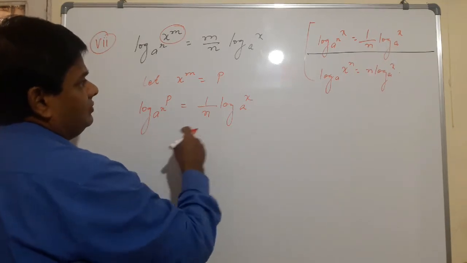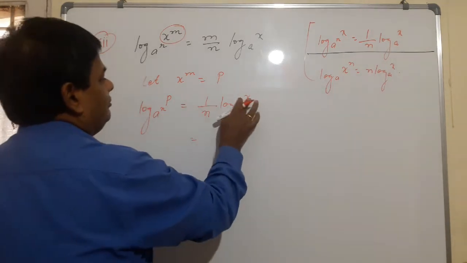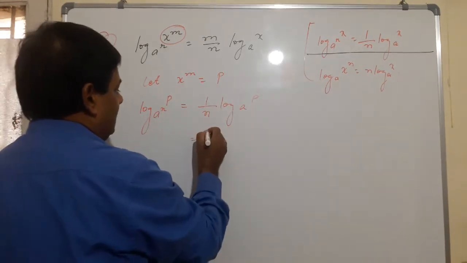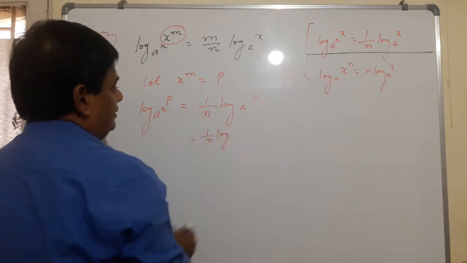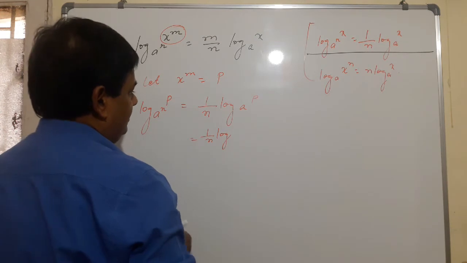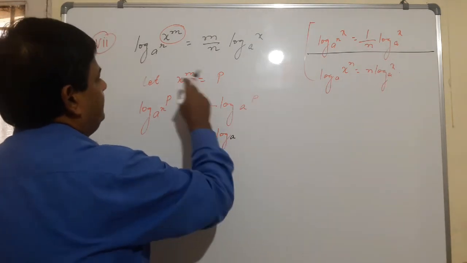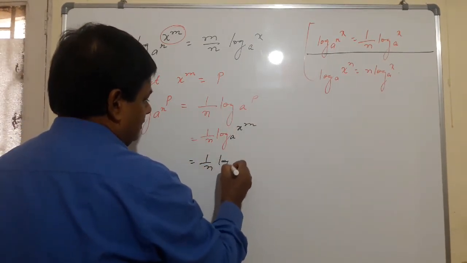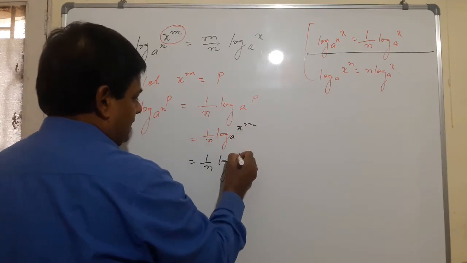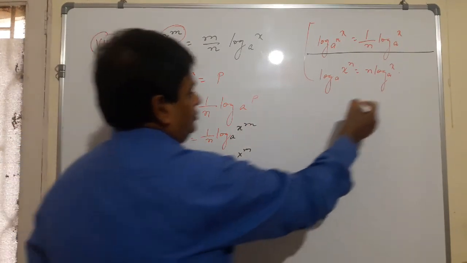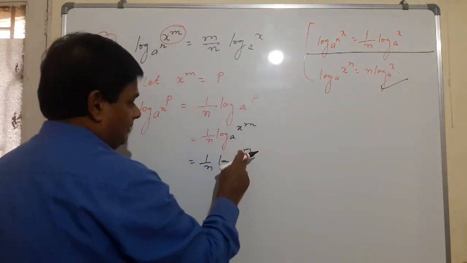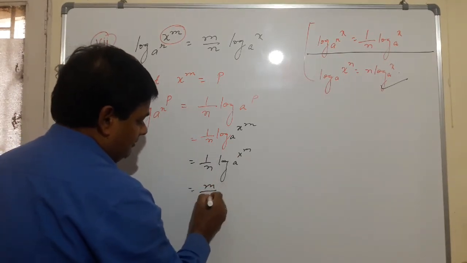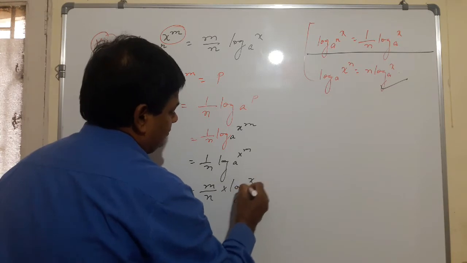So here 1 by n log, here will be p, because here no x. So here p. So 1 by n log p to the base a, and what is p? x raised to the power m. Now 1 by n log x raised to the power m to the base a. Now use these properties. So here power m becomes m, and this one is already 1 by n. So 1 by n into log x to the base a.